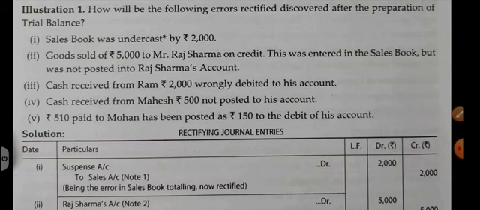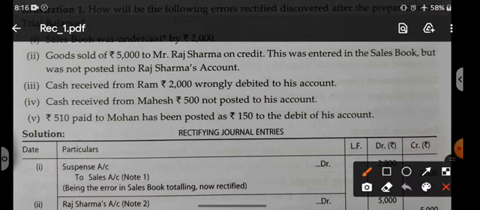Now, in order to do this chapter properly and to get good marks in it, you should have very good knowledge of the chapter journal. At the same time, you should know all the rules of debit and credit that we covered when we started the syllabus of accountancy.